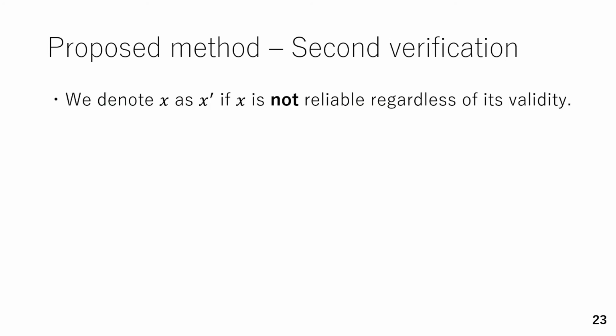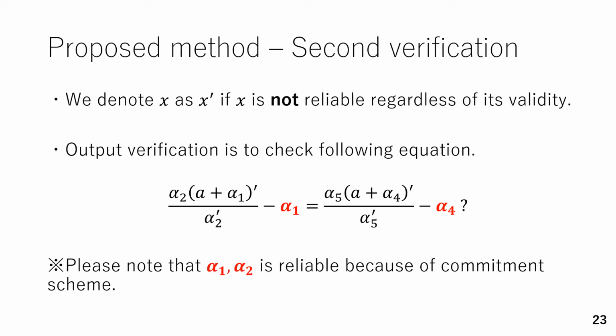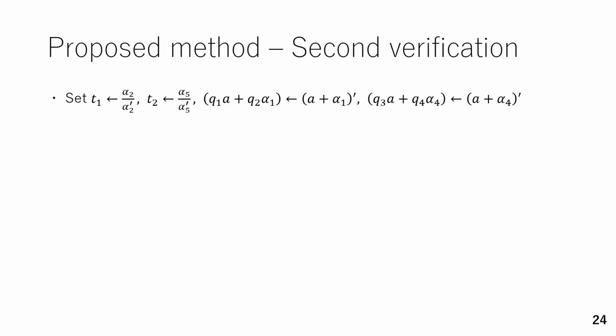Next, I explain the detail of the second verification. This verification is to verify the output. Now, we denote x as x prime if x is not reliable regardless of its validity. As I explained, this verification is to verify whether the true output is the same or not. Please note that alpha 1 and alpha 2 are reliable because these are obtained by the commitment scheme. Now, we set these unreliable values as shown in the slide. These values can be adjusted by the adversaries.